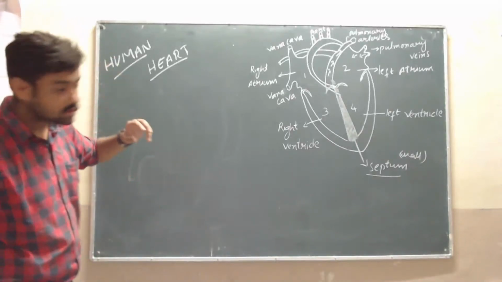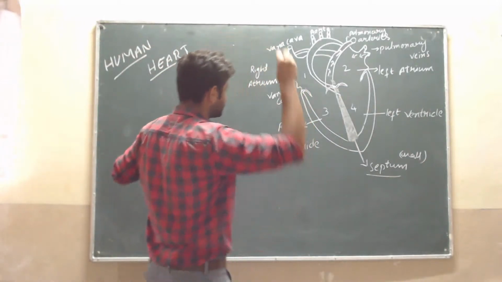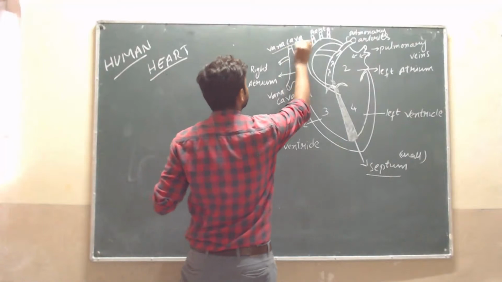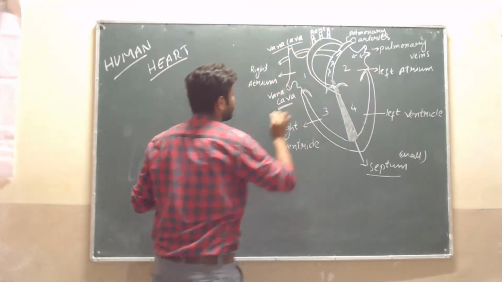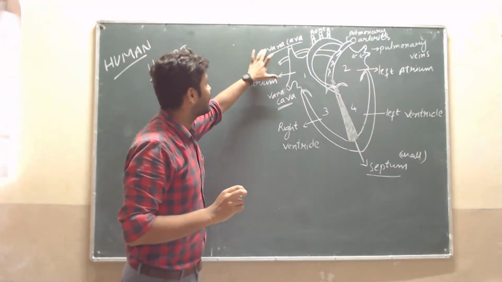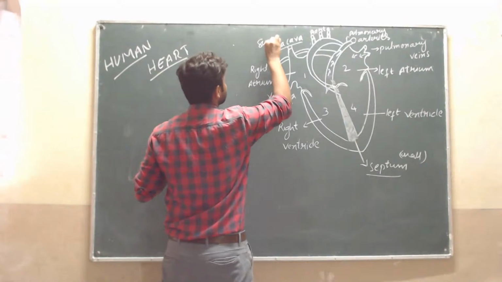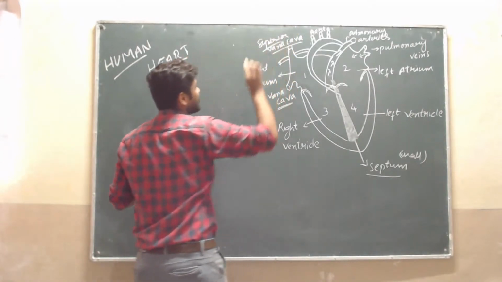See, then one more. Here is the vena cava, and here also the vena cava. Through the vena cava, first this is the superior vena cava.